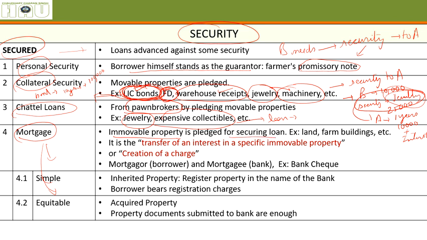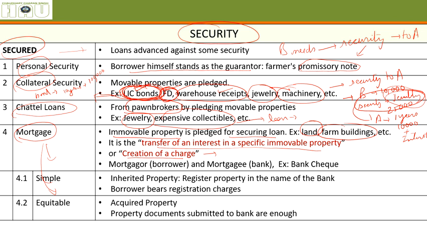What are those immovable properties? Land and farm buildings. Now you must be thinking how a person can give an immovable property to someone else. They can create a charge, or they can give the land documents or the building documents or some other proof to the lender for getting a loan.